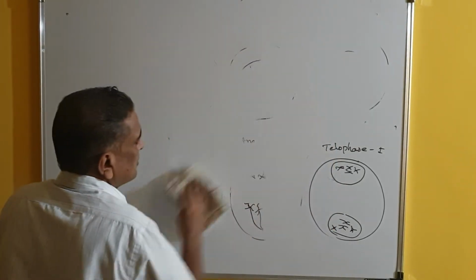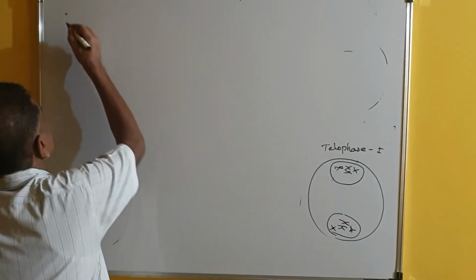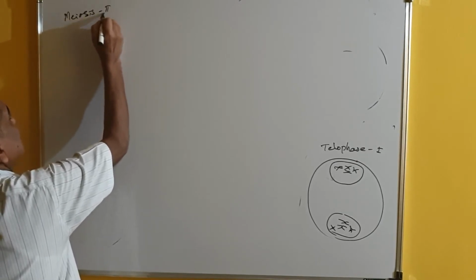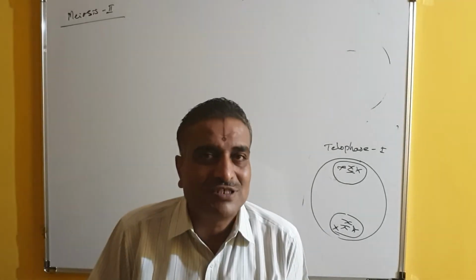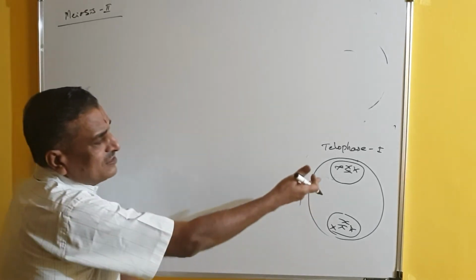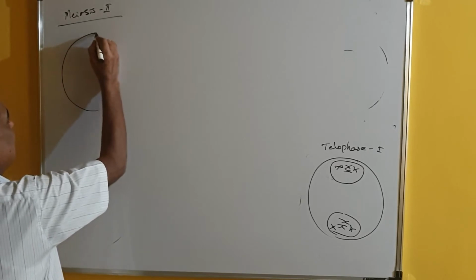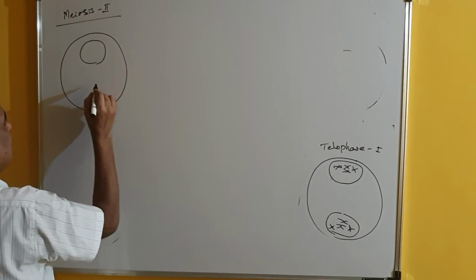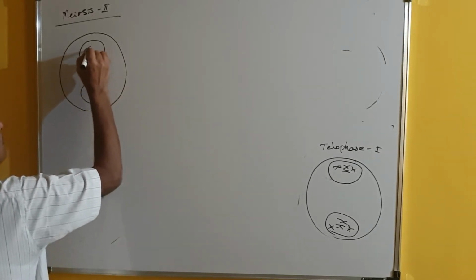So this is called meiosis 2. What is known as meiosis 2? Meiosis 2 is just like normal mitosis. And after the telophase 1, what happens? This is the mother cell. In the mother cell, you are observing the 2 nuclei because of the first meiosis.